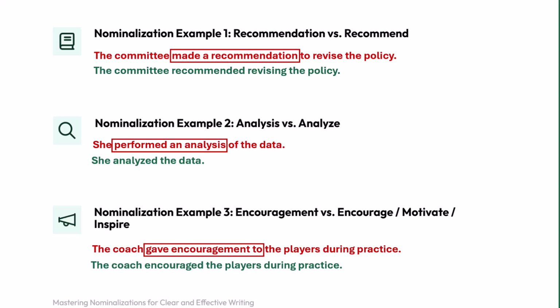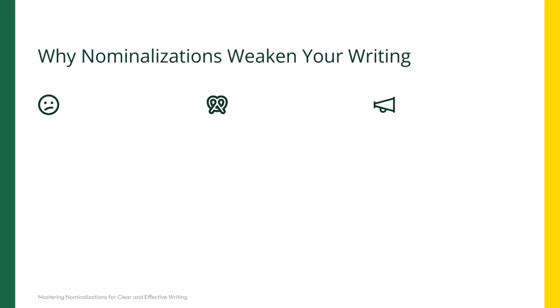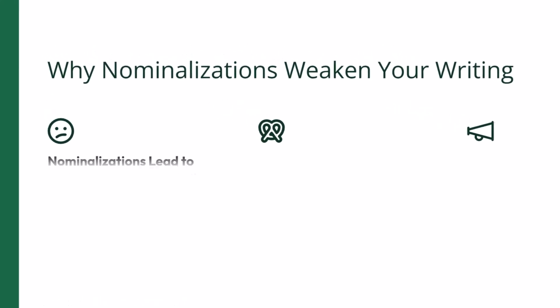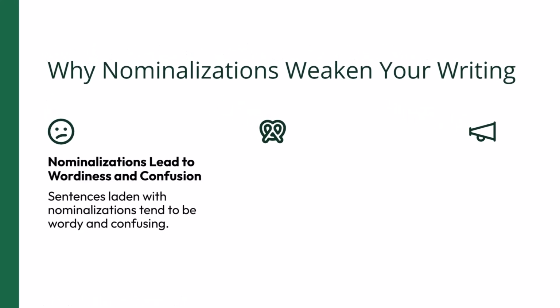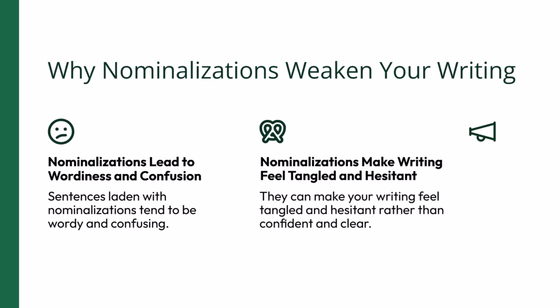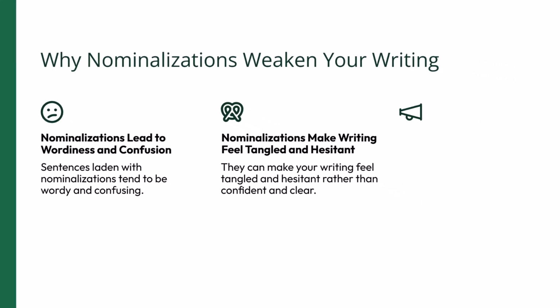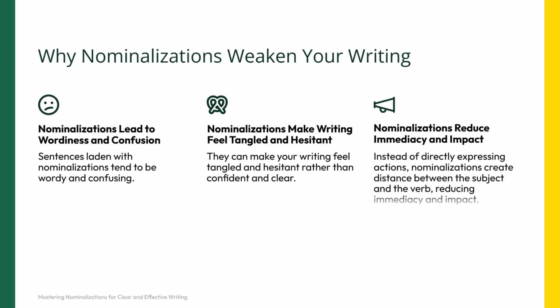Simple, direct. On the sentence level, these may seem like small changes, but when stacked together on the paragraph and essay levels, they can make the difference between confident prose versus writing that feels tangled and hesitant. In other words, nominalizations can spell the difference between strong and weak writing.